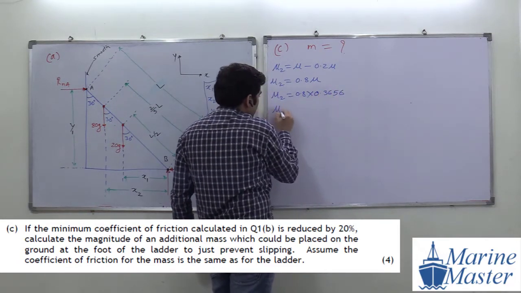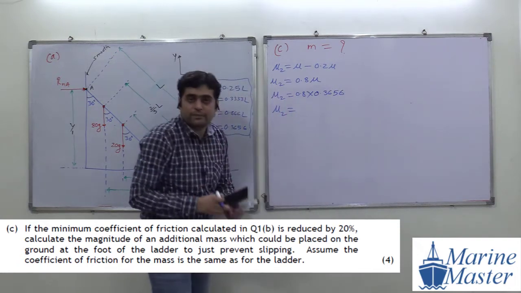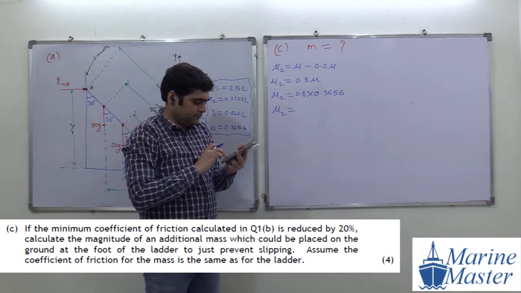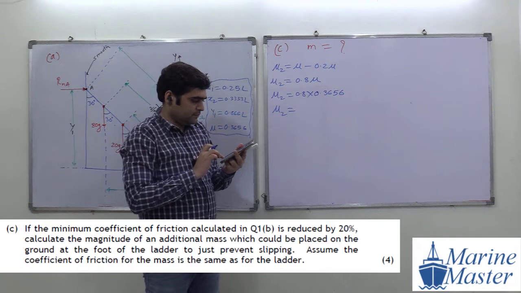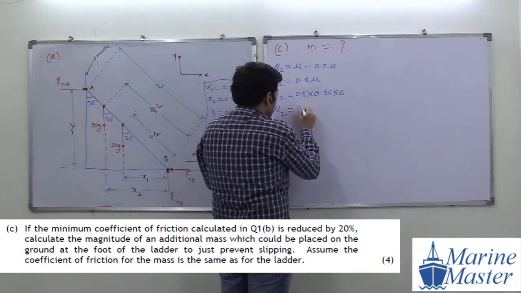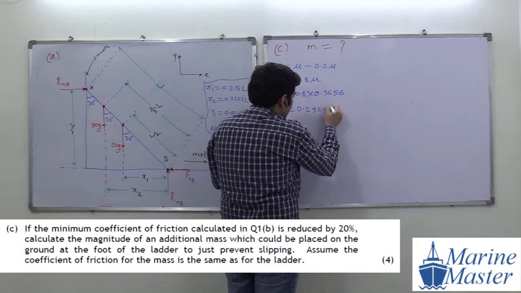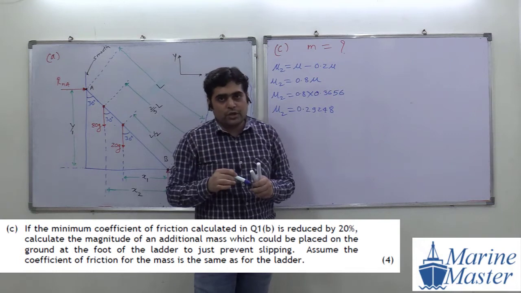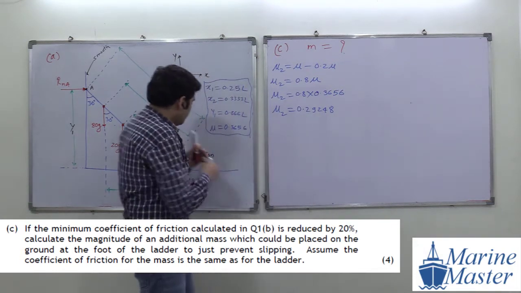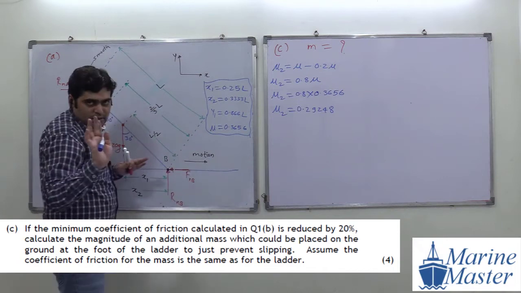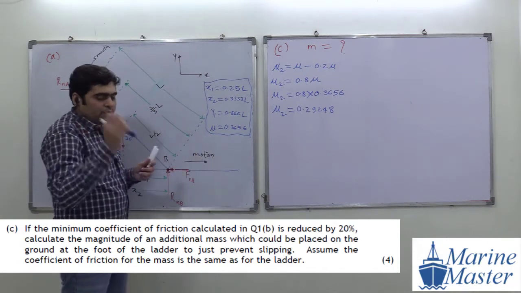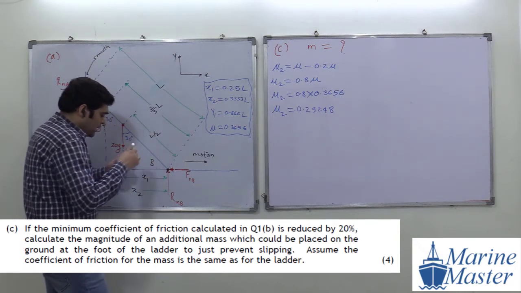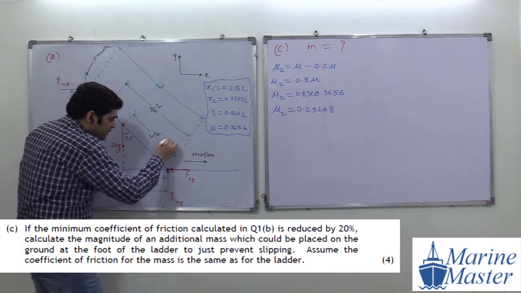See the point here. Okay, so please everyone do the calculation with me. So we got 0.29248, the new mu2. So here our coefficient of friction is reduced, but we don't want motion of the ladder. We don't want slipping of the ladder. So what we are going to do? We are going to put one additional mass here. Everyone try to see this scenario. What we are going to do? We are going to put one additional mass here. See everyone.